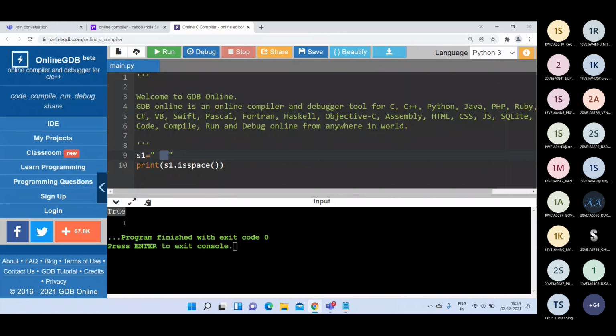There are no characters, so we get true value. Then if you have 1, 2, 3, 4, 5, all are digits, and you write isdigit, you will get true value. If any other character is there, you will get false.